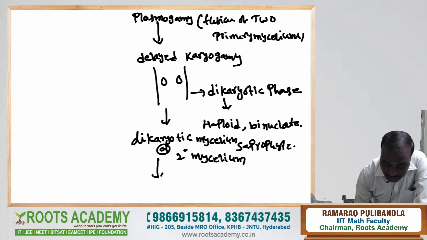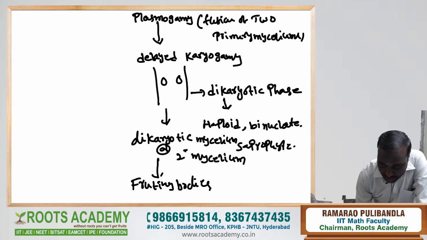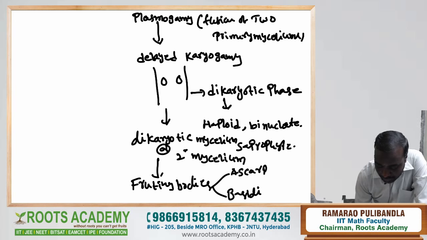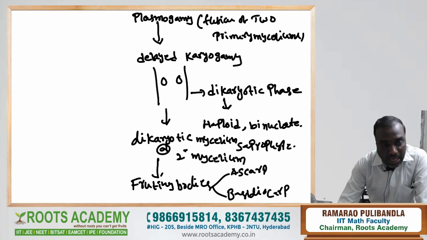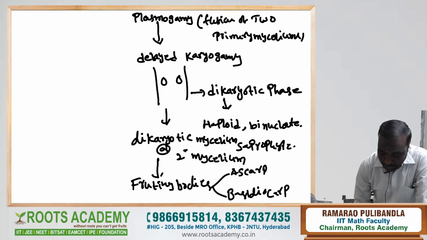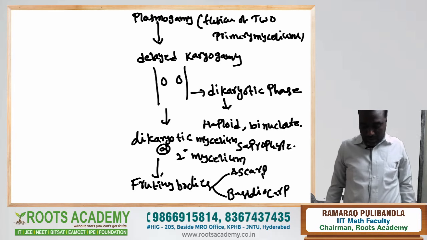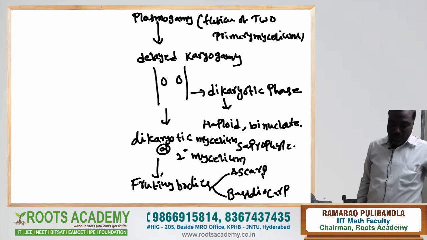Now this dikaryotic or secondary mycelium produces fruiting bodies. The fruiting body of ascomycetes is the ascocarp, and the fruiting body of basidiomycetes is called the basidiocarp.